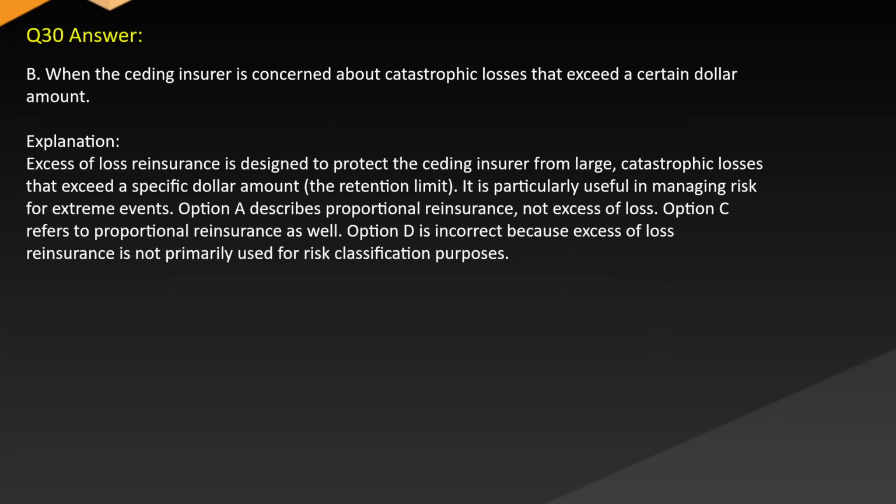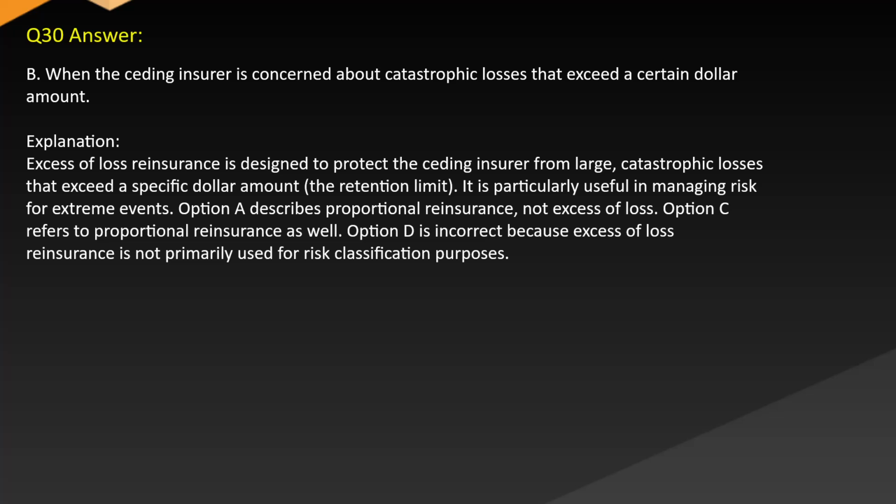Answer B. When the ceding insurer is concerned about catastrophic losses that exceed a certain dollar amount. Explanation: excessive loss reinsurance is designed to protect the ceding insurer from large catastrophic losses that exceed a specific dollar amount, the retention limit. It is particularly useful in managing risk for extreme events.